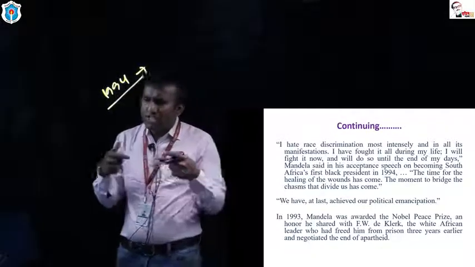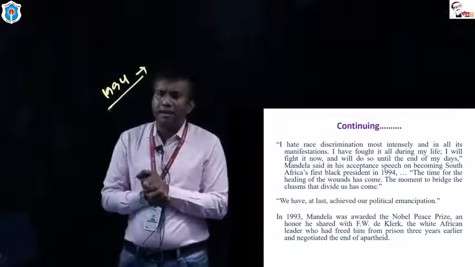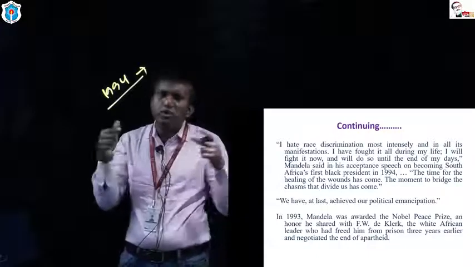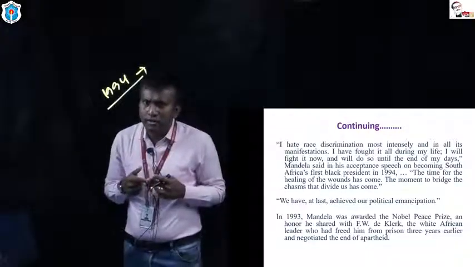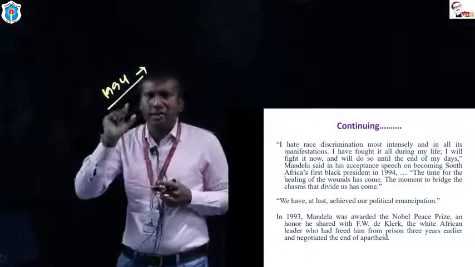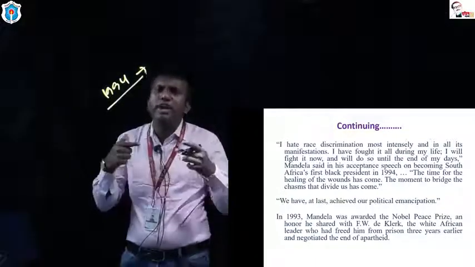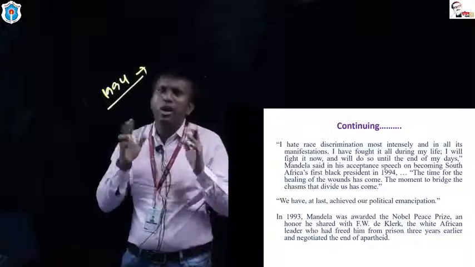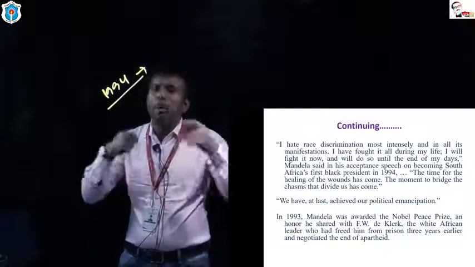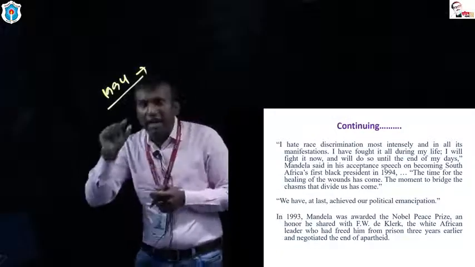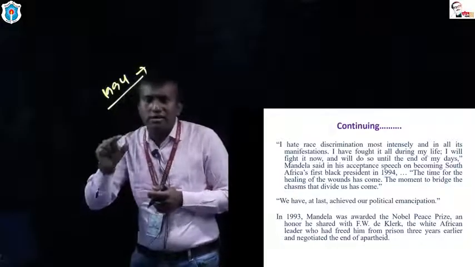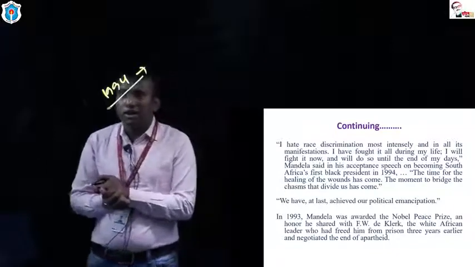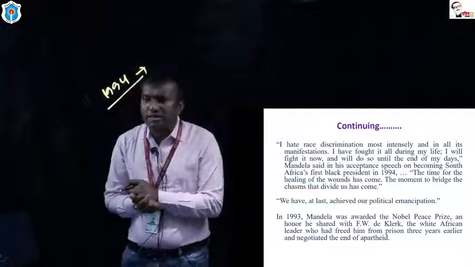The moment to bridge the chasms that divide us has come. Here, us means the black people and the white people. There was division between the black people and the white people. After becoming the president, Nelson Mandela wanted to reunite black people and white people. He didn't want to have any kind of division. He wanted to have unity. That's why Nelson Mandela is called a symbol of reconciliation.